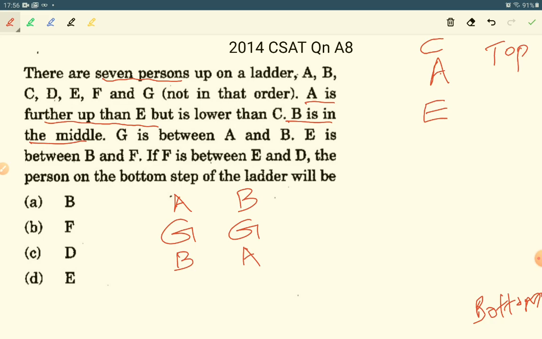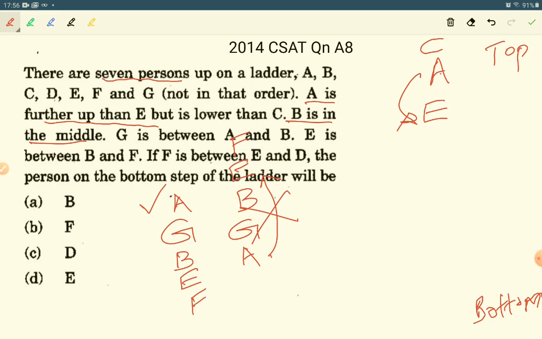Then E is between B and F. Here we can see E is above A. But from the first statement, E is below A. So this position is not correct. So we have to take this arrangement. Then E comes here. E is between B and F.